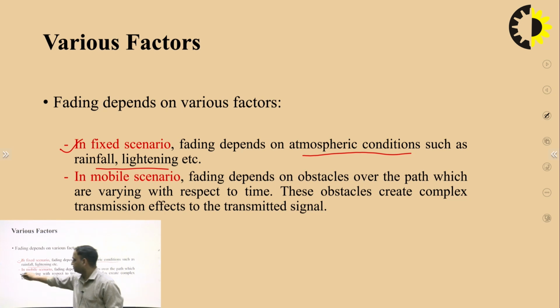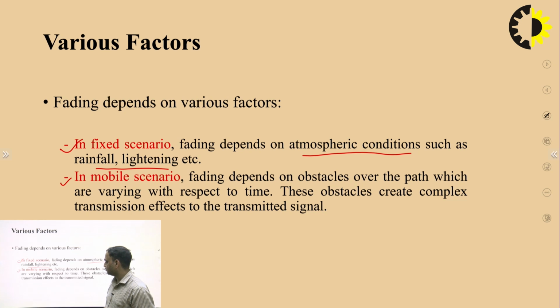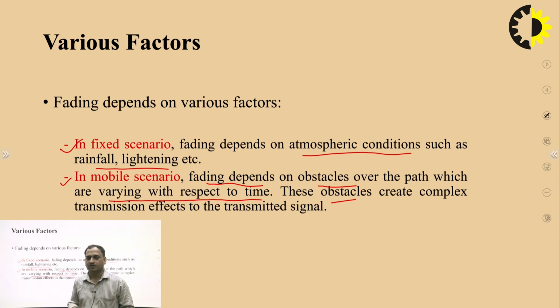The second scenario will be the mobile scenario. What is that? In this case, the fading depends on the obstacles over the path, which vary with respect to time. These obstacles create complex transmission effects on the transmitted signal. As I said, when your receiver is in motion with respect to the transmitter, the Doppler effect will come into the picture, or there are moving objects within the channel.